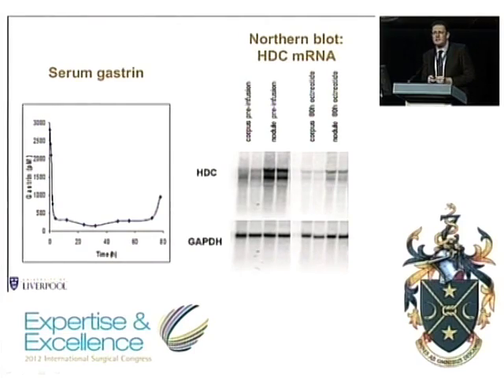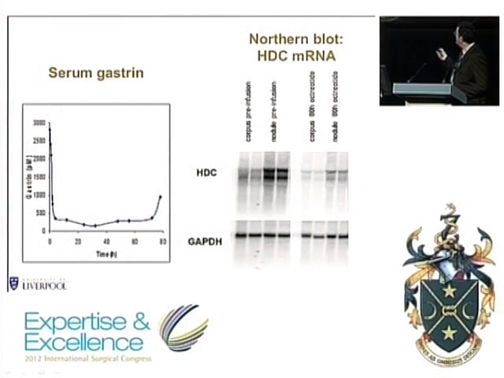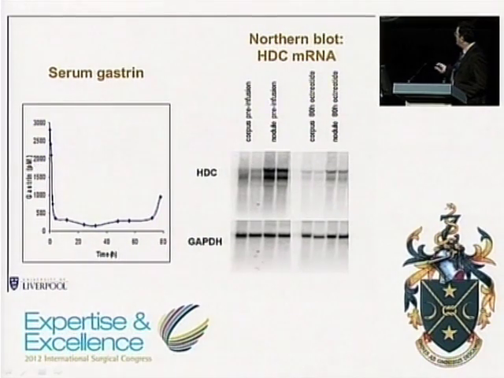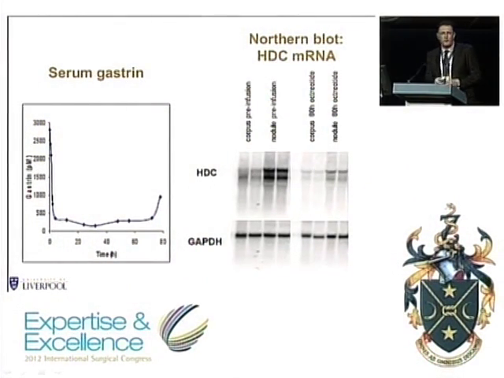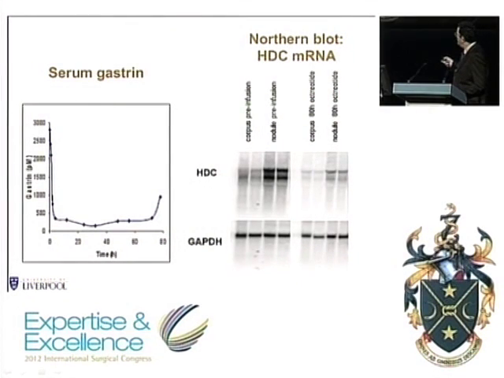And then we analyze the abundance of a specific enzyme that's expressed by ECL cells called histidine decarboxylase, or HDC. Here I've shown a northern blot, but we now actually do this usually by real-time PCR, but the northern blot is a nicer image. So what we've got here is corpus and nodule pre-octreotide infusion. The darkness of the bands implies the amount of this enzyme present, and as you would expect, in the polyps, there's more of it than in the corpus.